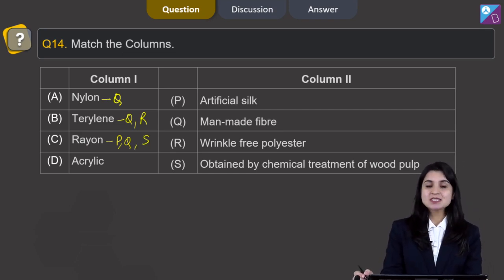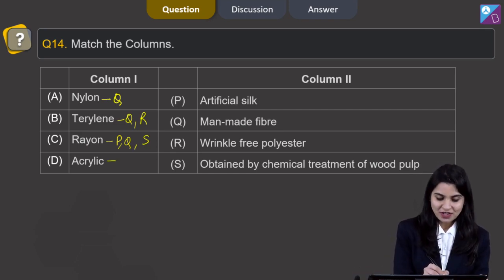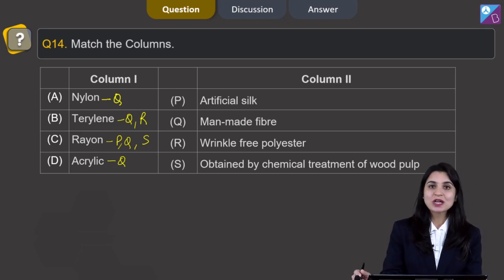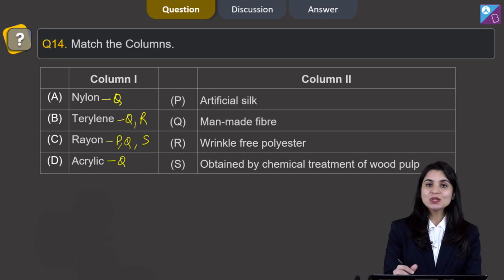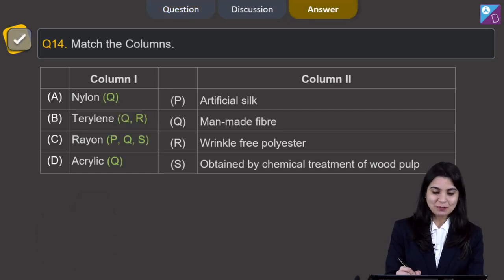The next one is acrylic. Acrylic is a wool-like fiber. So, this is not artificial silk. It is a man-made fiber. It is not a polyester, neither it is obtained by the chemical treatment of wood pulp. So, the correct answer for this question will be this.